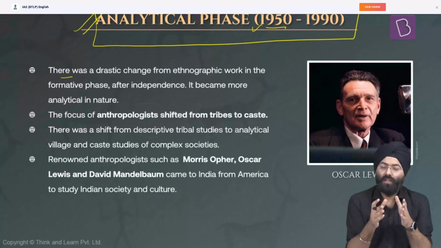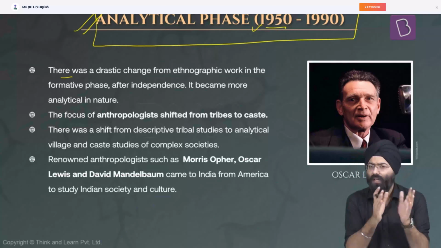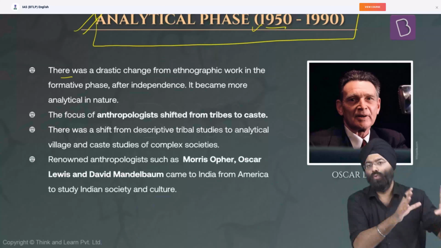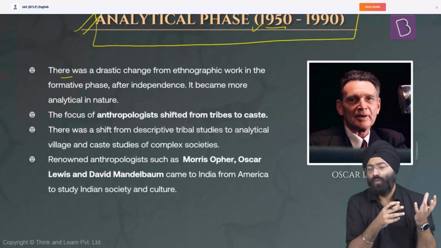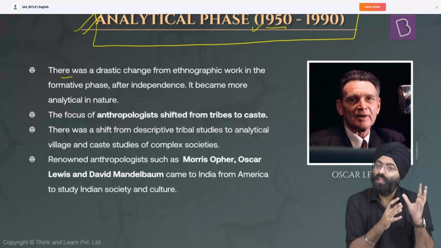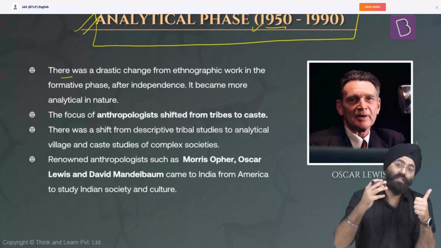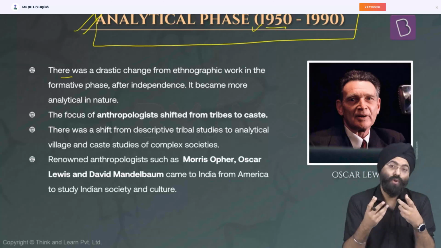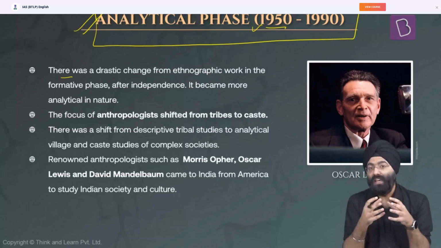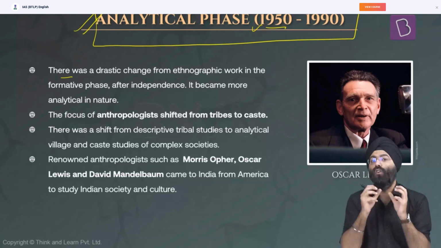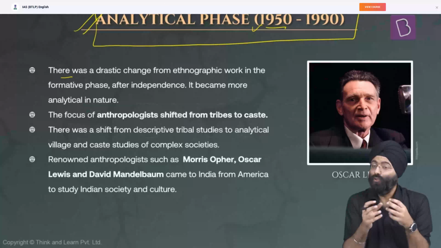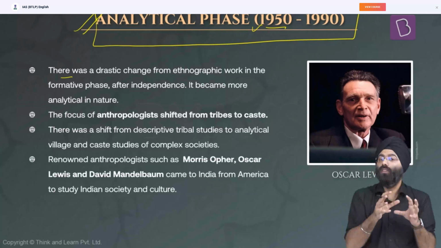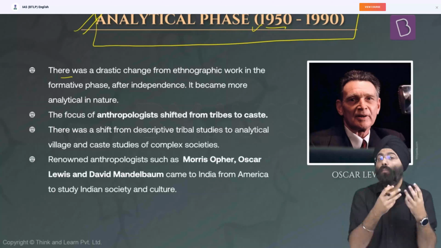See, before 1950, though India got independence in 1947, if we take broadly the situation just before that phase, it was the rule of the British. During that time, tribal study was more important because of the British psyche. The British had focused on the study of the tribals, first to understand the society in order to govern them, but also in order to increase the land revenue. For example, the clash between the Santals and the Britishers happened because the Britishers had the aim of making them agriculturists, while they were basically tribals. That is why the emphasis on study by foreign scholars and anthropologists with respect to the tribals was more dominant at that time.